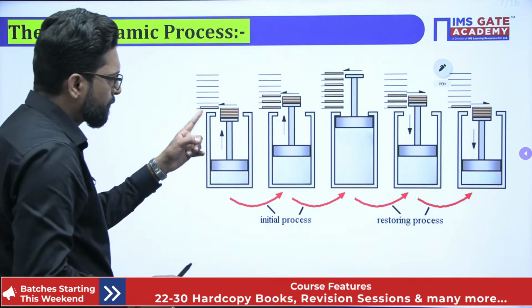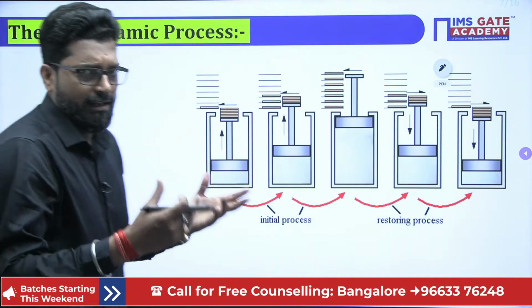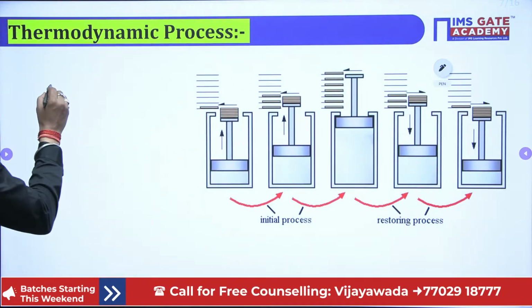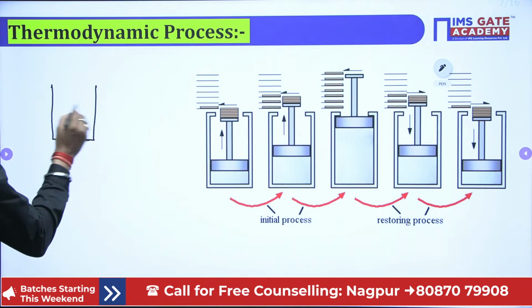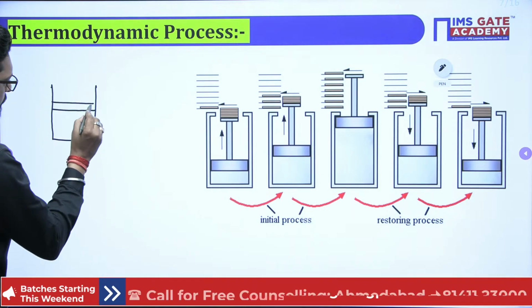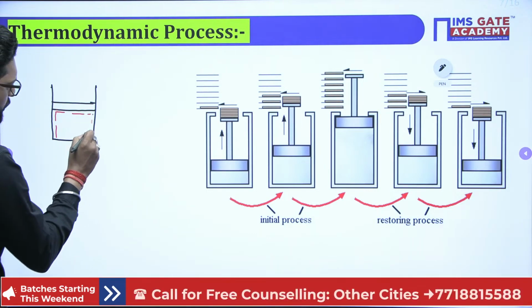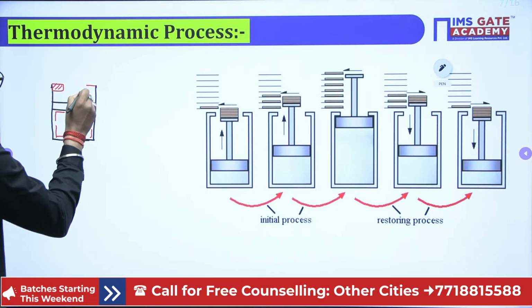See, what is the speciality of that? See beta, in general we know that if this is your piston cylinder and this is your piston, and we take this as our system, and there is a stopper. Such a problem we will also discuss in the numerical section.